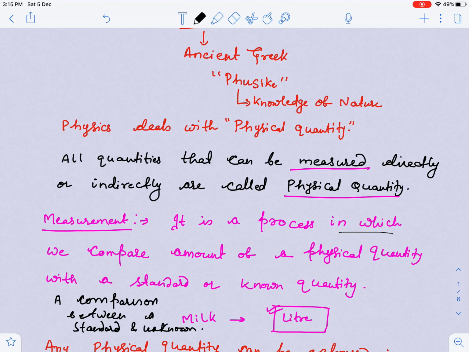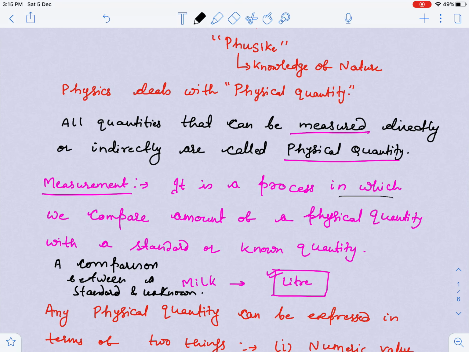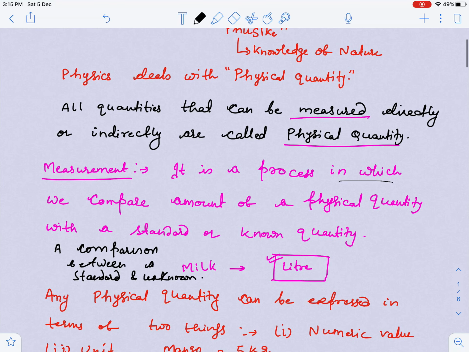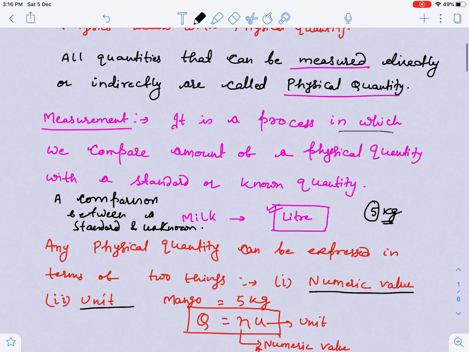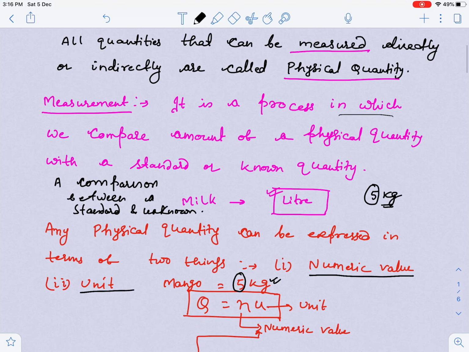Like if you measure milk, you have to take a liter as the measurement unit, that is the standard. If you want to measure any length, you have to take the meter as the standard unit. Any physical quantity can be expressed by two things, guys. Like 5 kg: 5 is a numeric value and kg is its unit. Like 5 kg of mango, this 5 is your numeric value and the unit is kilogram.